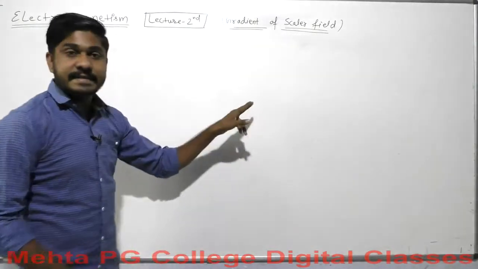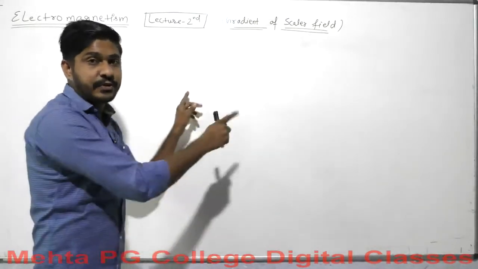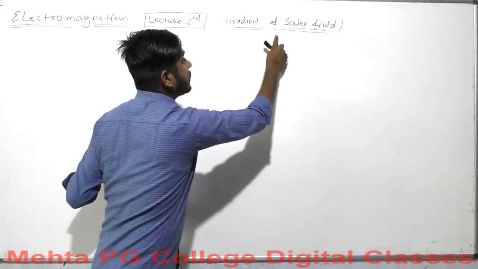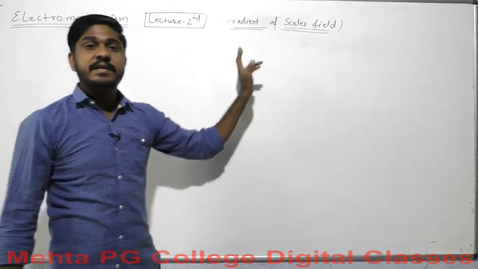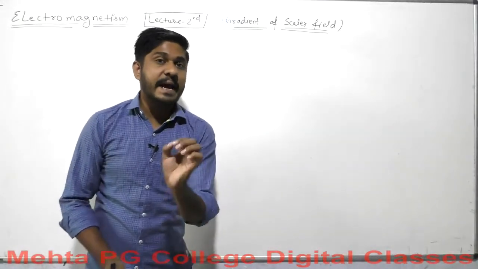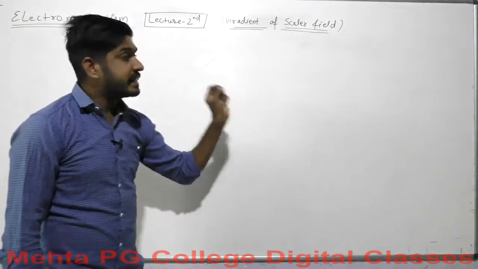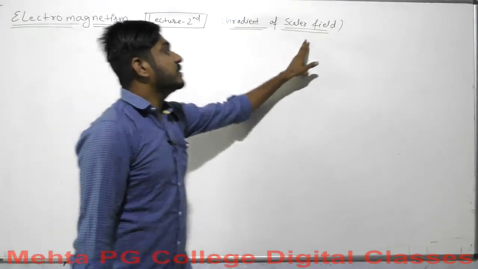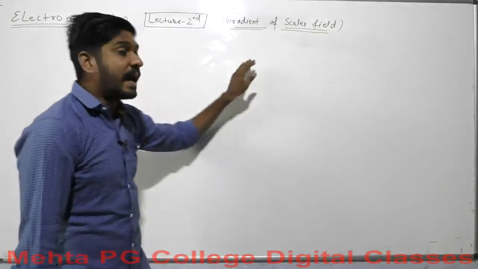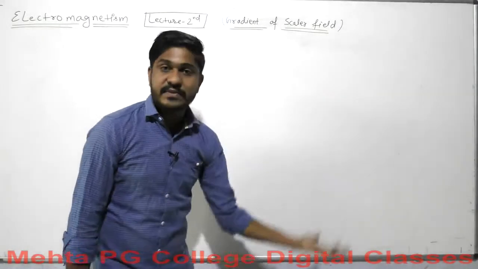Okay, so listen here, I write down right in front of you: gradient of a scalar field. So the thing implied here is that every time you talk about gradient, that means you are talking about a scalar field. It will be applied only on a scalar field. So why is it not on a vector field?